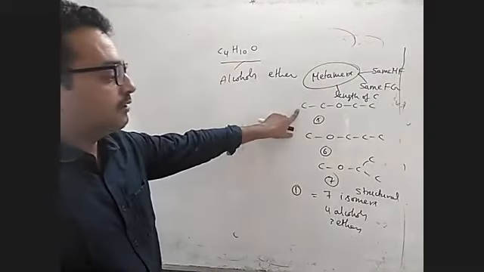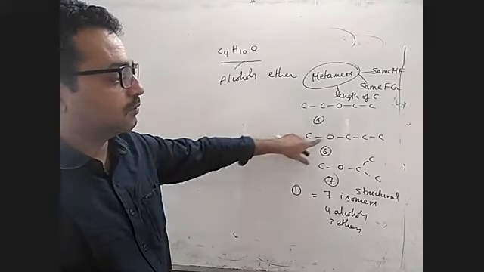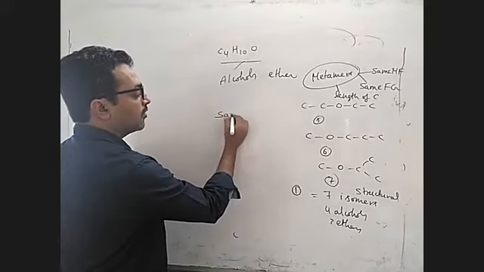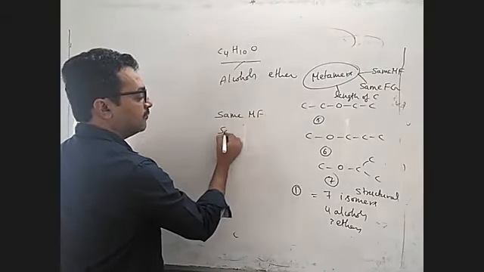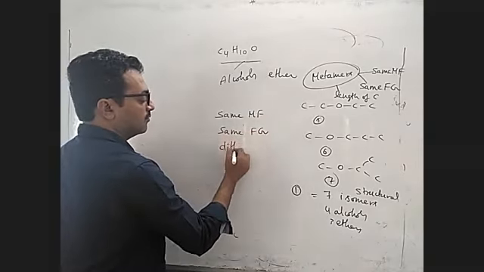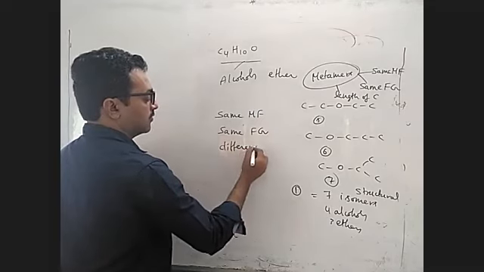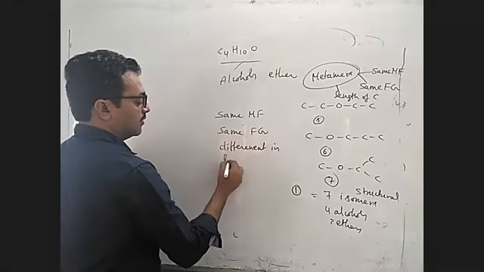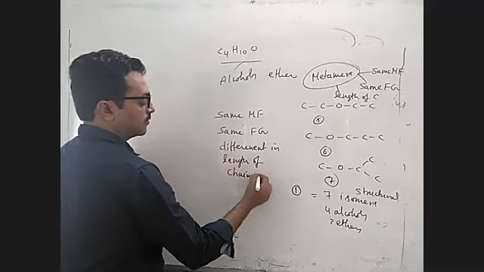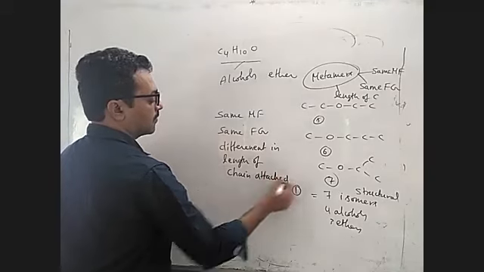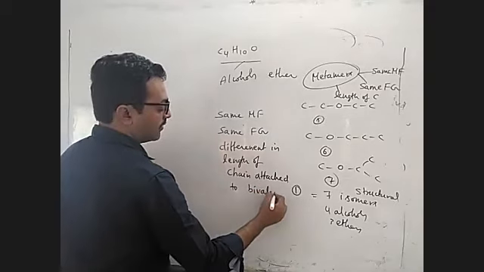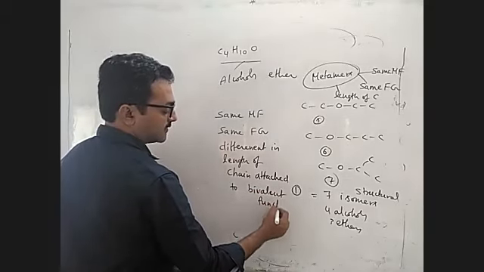So ethoxyethane and methoxypropane, these two are metamers. Why? Because both are having same molecular formula and same functional group also. Functional group also same, but difference in length of the carbon chain attached to the bivalent functional group. So in case of bivalent functional groups only, this is possible.